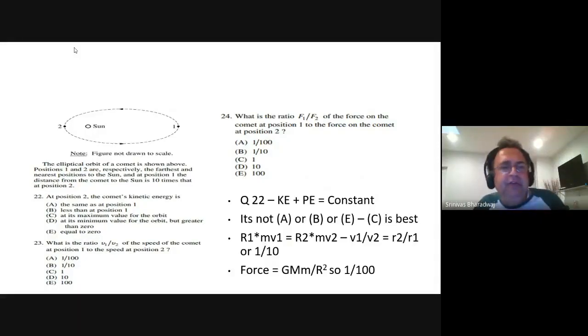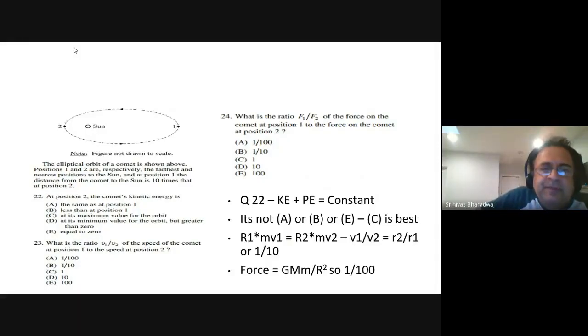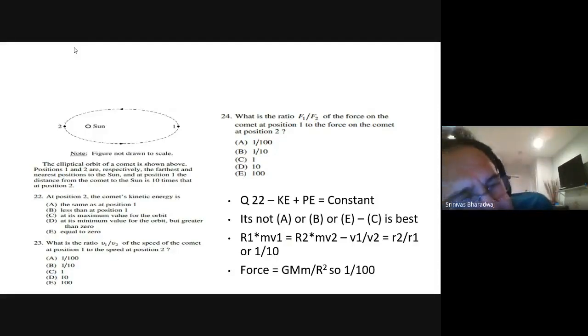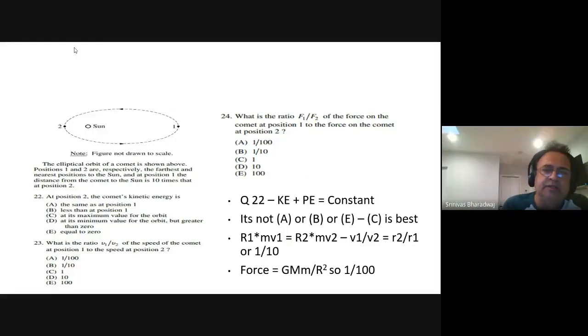But dv is a constant will tell you that at position 2, the d is the smallest, so the v is the largest. So at position 2, the comet's velocity is the largest, and because the velocity is the largest, half mv square is the greatest. So the comet's kinetic energy is at its maximum value for the orbit.